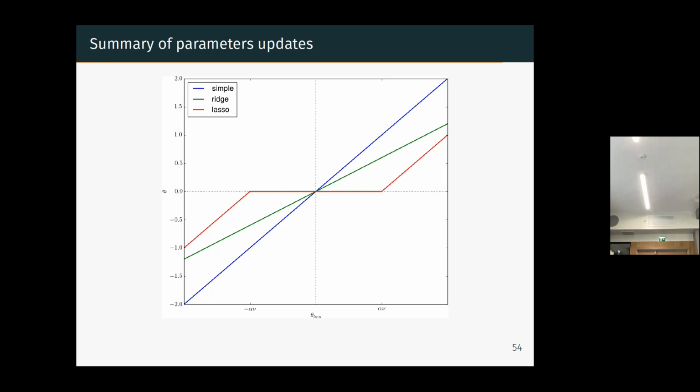And the lasso is more interesting from this perspective. If you have a value above alpha nu, and you compare the blue and the red, you will decrease more. You see that actually the strength of regularization for lasso is greater than the strength for ridge, but it's greater for small values. If you continue, it will be the opposite. But between minus alpha nu and alpha nu, you see that your parameter is exactly 0.